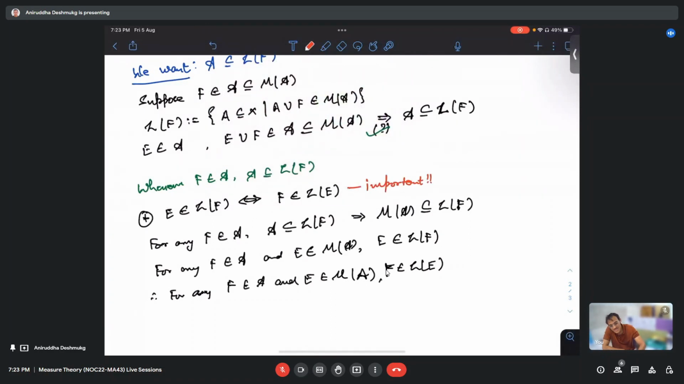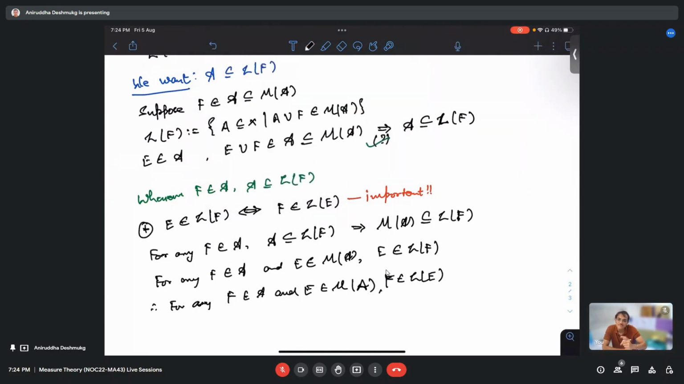This is an important observation: the way we have defined L of F, if a set is inside L of F, then F is inside that L of that set. One set we choose from A and another from L of F. For L of F, we choose F from A, and then E belongs to L of F.